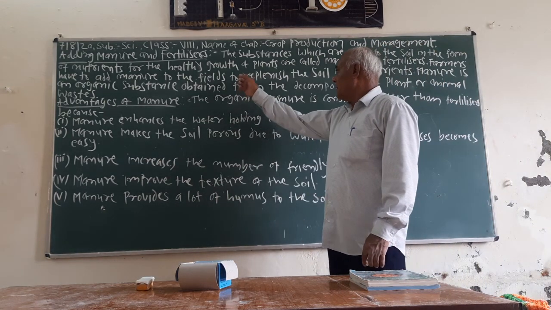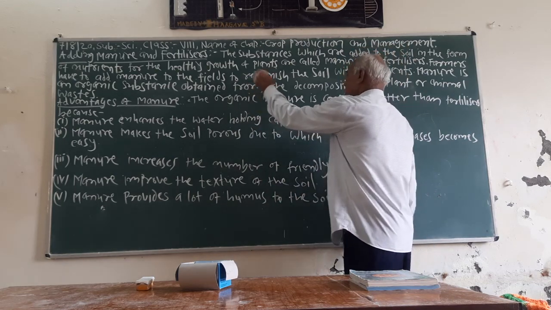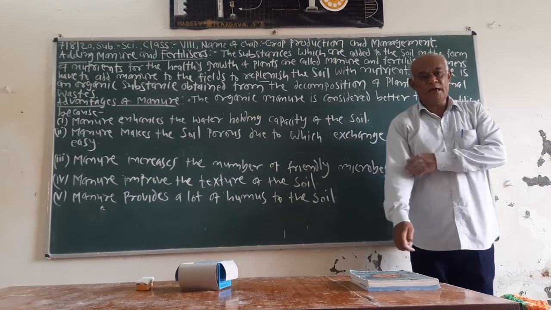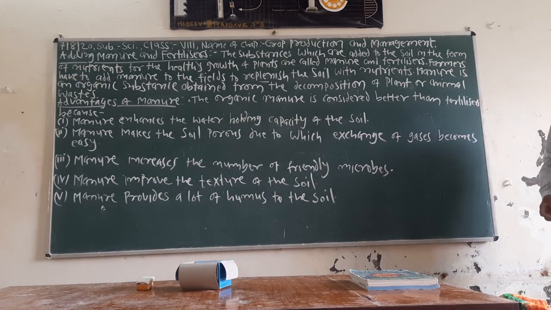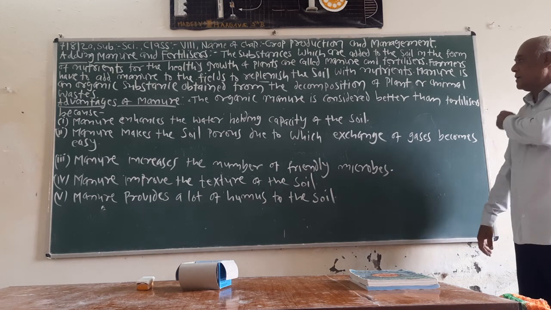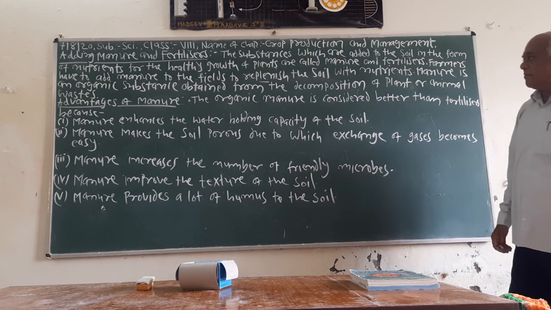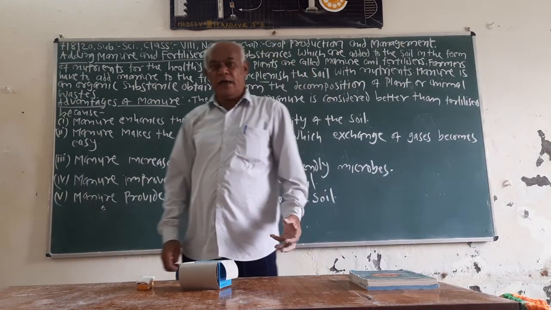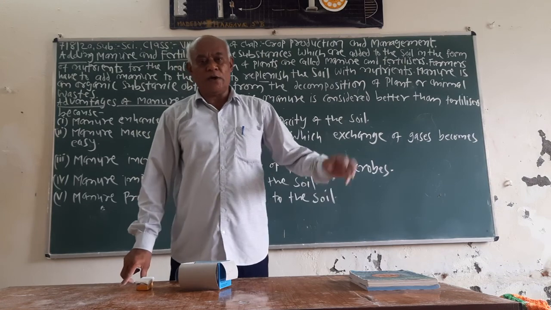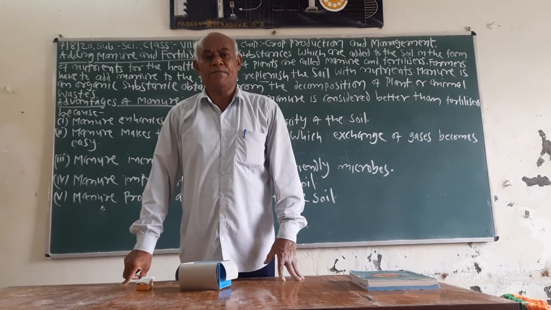Farmers have to add manure to the field to replenish the soil with nutrients. Replenish means substitute of nutrients, because nutrients decrease by taking and sowing the crop season by season on the same field.